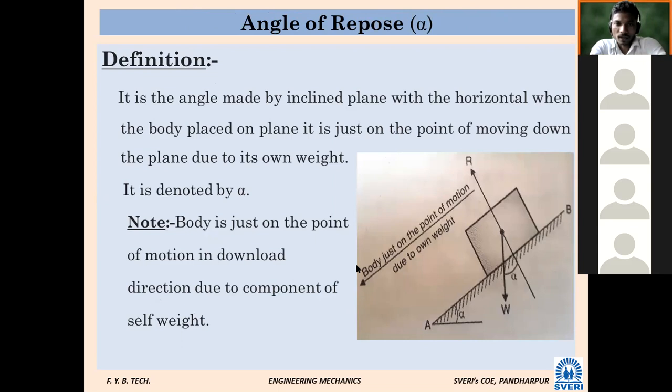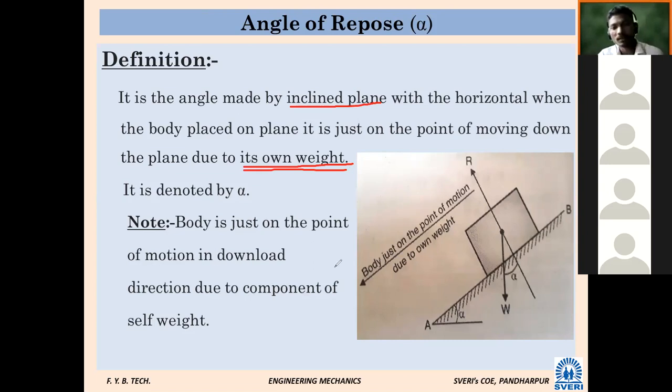Alpha. It is denoted by alpha. What is the angle? The angle made by the inclined plane with the horizontal, when a body is placed on the plane and it is just on the point of moving down the plane, most importantly, due to its own weight. Very simple: a body is placed on an inclined plane, not on a horizontal plane, and it is such an angle.